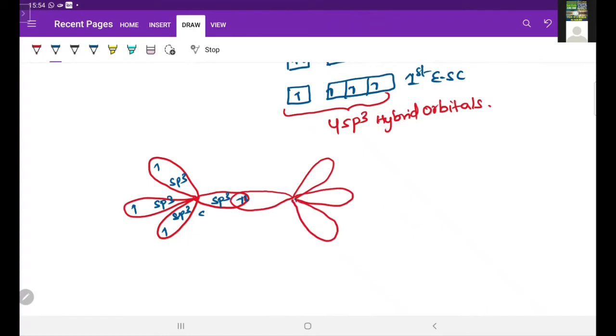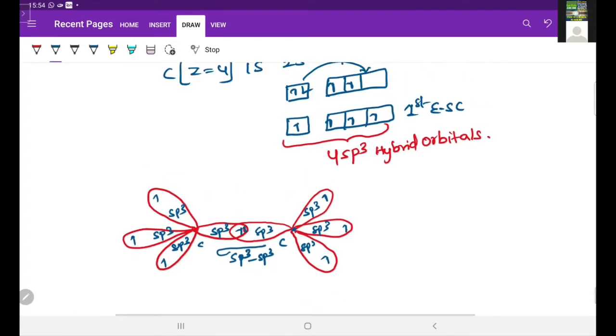So this is the sp3 and sp3 hybrid orbital of another carbon, each having 1 electron. So like that, between the 2 carbon atoms, one sigma bond is formed. That sigma bond is formed by sp3-sp3 overlapping. The remaining sp3 hybrid orbitals now overlap with hydrogen and form a bond. That is a sigma bond.